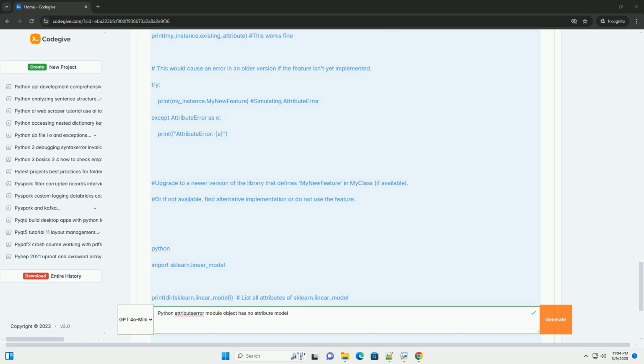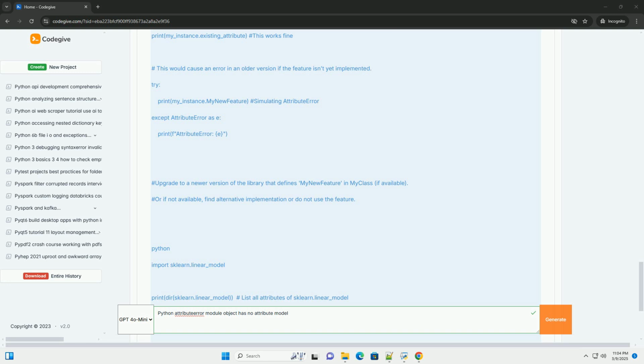2. Verify the import statement. Make sure you're importing the correct module and that the import statement is written correctly. Example: let's say you intend to use the linear regression model from sklearn.linear_model. The correct import is shown in the code. Incorrect import: if you did something like this, the sklearn module itself doesn't directly expose linear_model. You must import linear_model specifically, either directly or through from sklearn import linear_model.